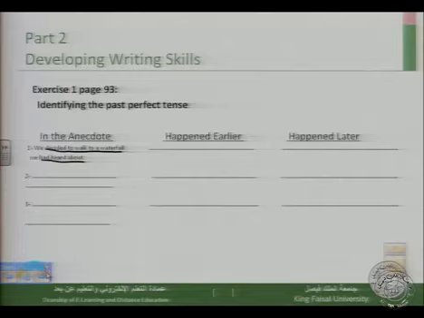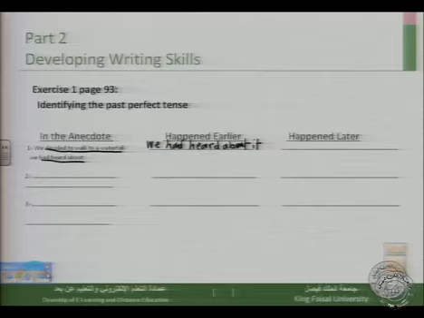Which action happened, or which event happened earlier? Well, the event that happened earlier is that we had heard about the waterfall. Someone came and told us about the waterfall. So here we write, we had heard about it. This event happened earlier.